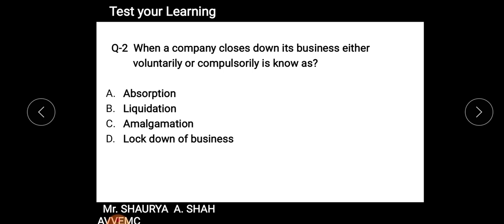When a company closes down its business either voluntarily or compulsorily is known as. Options are absorption, liquidation, amalgamation, or lockdown of business. I hope you all must be knowing this answer. And I suppose lockdown of the business is not an answer you must be thinking of. Okay, the correct answer is liquidation. I hope majority of you must have got this correct answer. Fine.